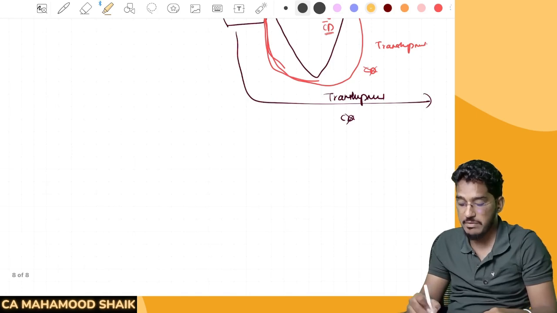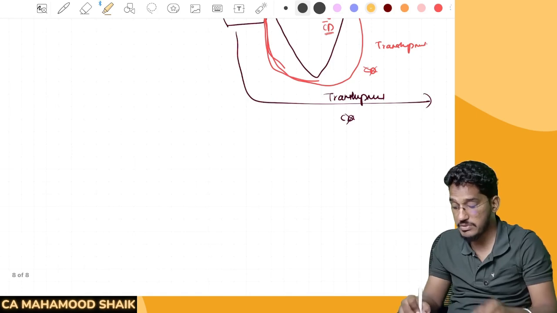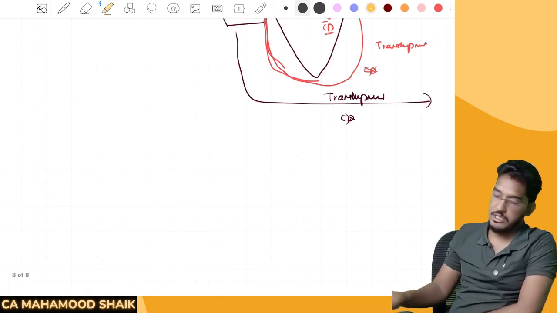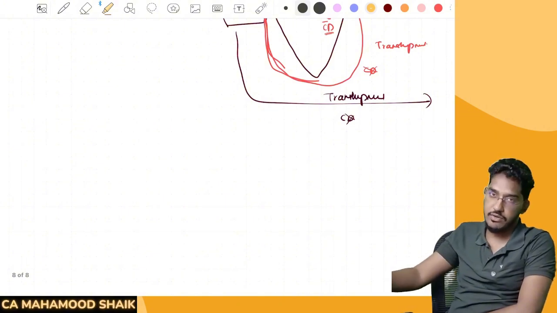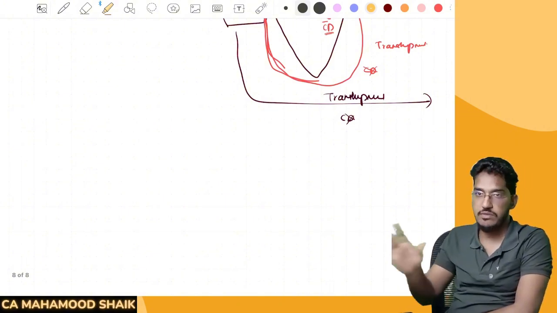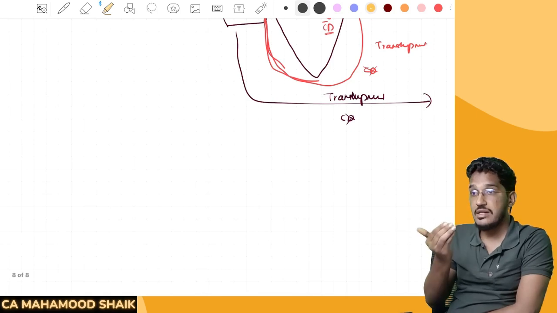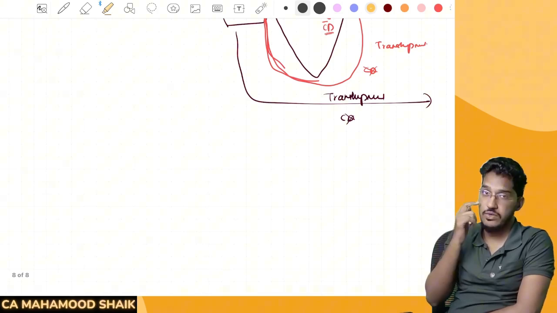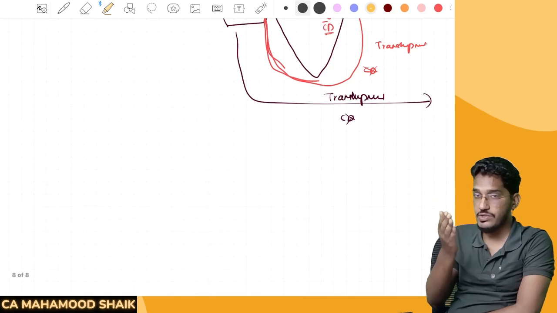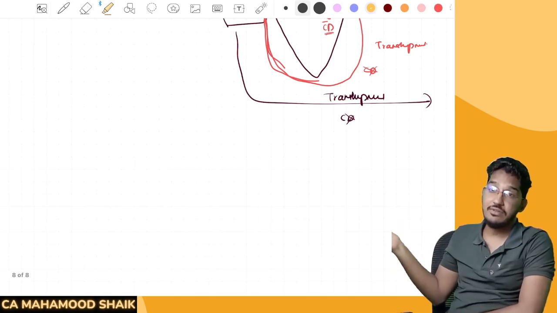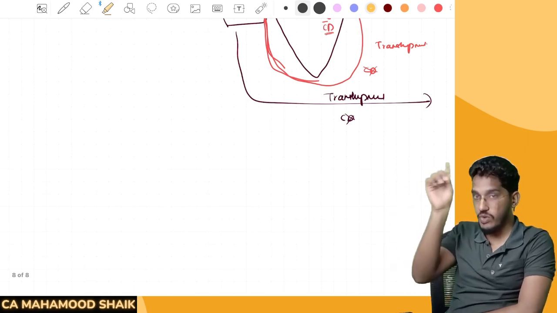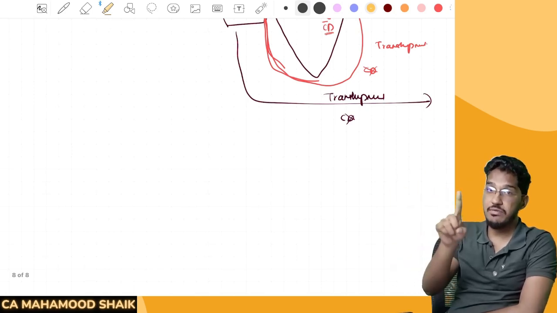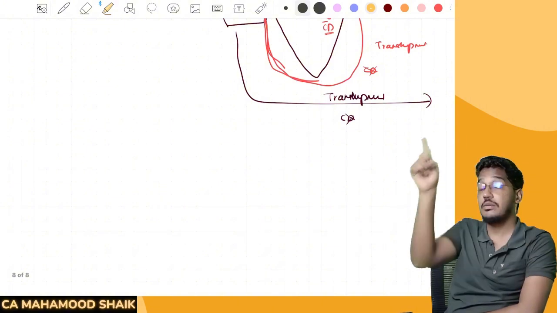When can relinquishment be made? The option to relinquish can be exercised before the order for clearance for home consumption or warehouse deposit has been passed. That means the goods are just unloaded. They are neither cleared for warehousing nor cleared for home consumption. If you want to give up, at that point of time only you have to give up. You can't say, for example, that you have cleared the goods for warehousing, submitted a bond for warehousing and sent the goods to the warehouse, and then come and say, I no longer want these goods. If you want to relinquish your right, you have to do it even before clearance for home consumption or even before clearance for warehouse deposit.